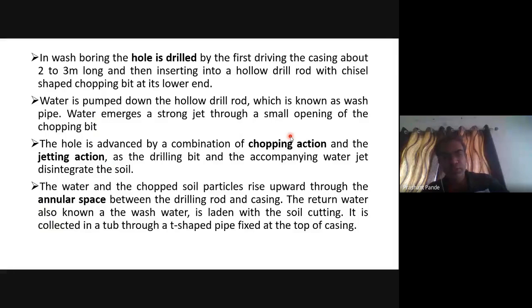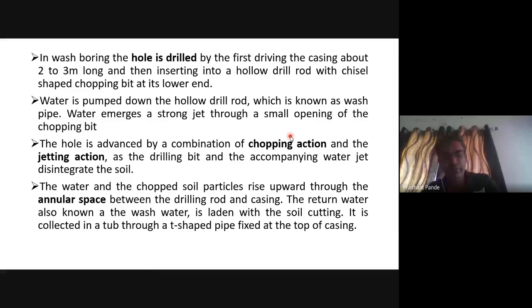Here is the detail of wash boring, in which first a driving casing about 2 to 3 meter long is inserted, and then a hollow drill rod with a chisel shaped chopping bit at its lower end. Water is pumped down the hollow drill rod, which is known as a wash pipe. Water emerges as a strong jet through a small opening of the chopping bit. The hole is advanced by a combination of chopping action and jetting action at the drilling bit, and the accompanying water jet disintegrates the soil.